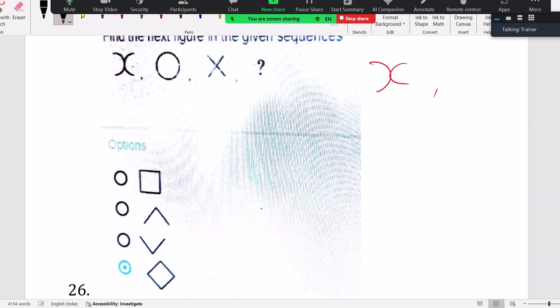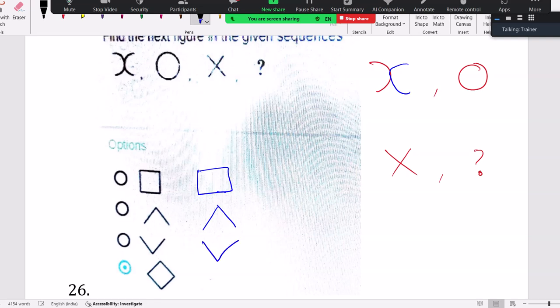First diagram is this, second diagram is this, third is this. What is the question mark? What is the next diagram? These are image based questions. I think many people will answer this question. Options are like square, next only upward v, reverse of that v, last one is rhombus.